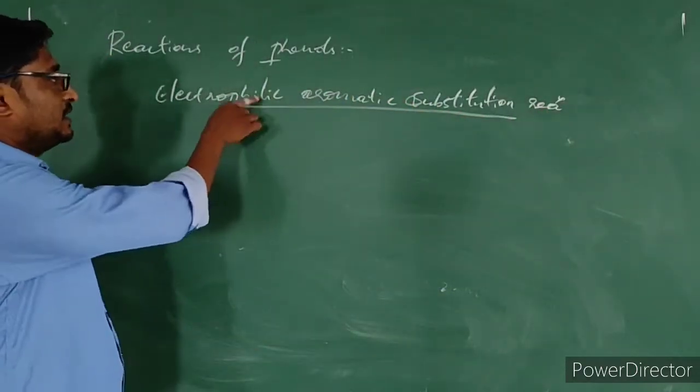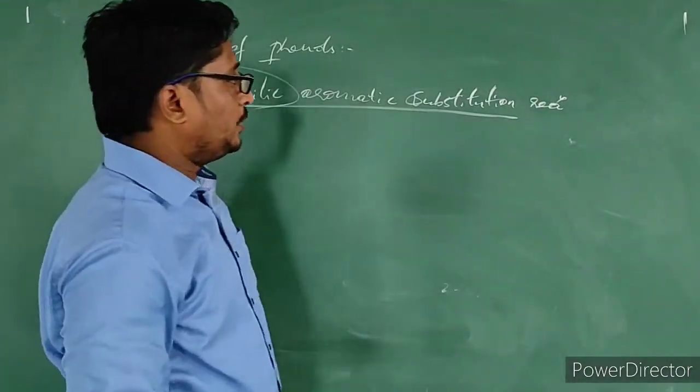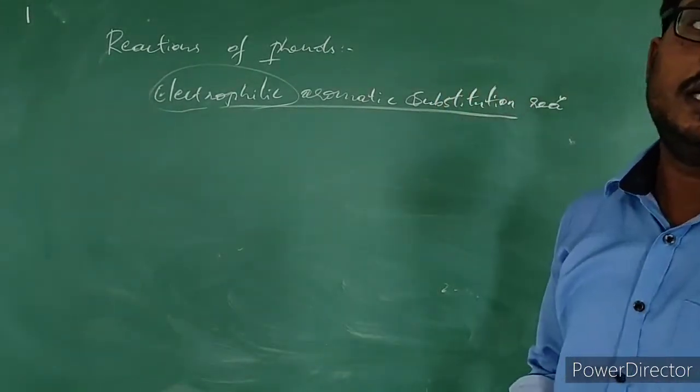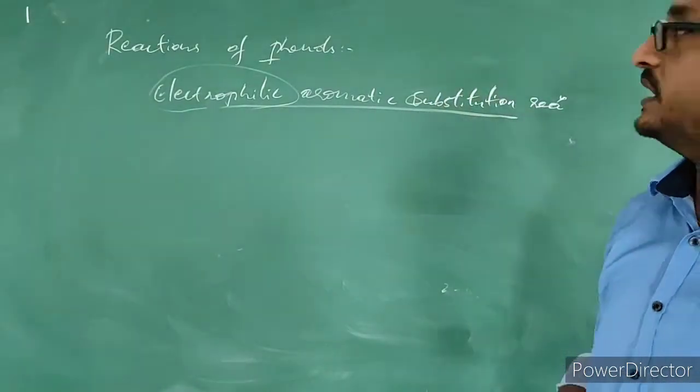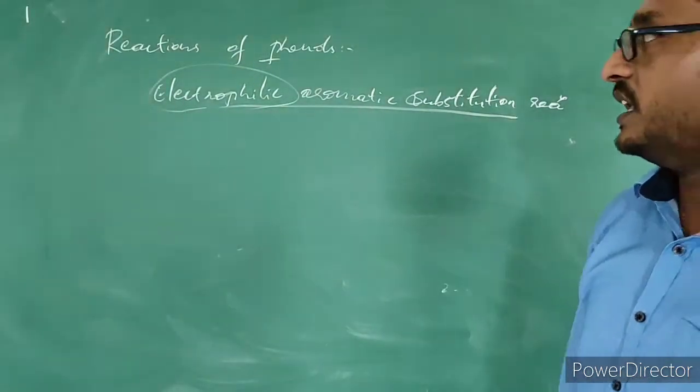From this word itself, you can understand: electrophilic aromatic substitution reactions are nothing but the electrophile getting substituted on the aromatic ring. That is why these reactions are known as electrophilic aromatic substitution reactions.